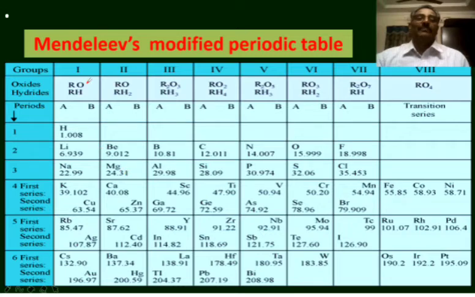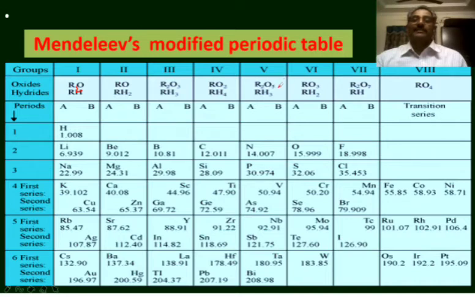See the formula of oxides and hydrides of the compounds which are formed by these elements. The first one is R2O, not RO. The formula of oxide is R2O. The formula of its hydride is RH. In the second group elements, the formula of oxide is RO and formula of hydride is RH2. The third group elements, formula of oxide is R2O3, hydride is RH3. In the fourth group elements, formula of oxide is RO2 and the formula of its hydride is RH4.